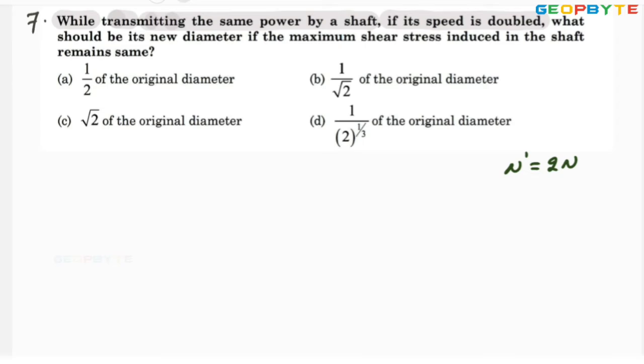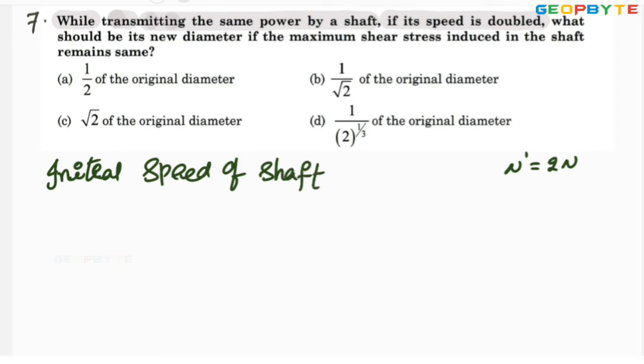That means the initial speed of the shaft is equal to n, and the final speed of the shaft is equal to n dash, that is equal to twice the n. That is the condition which is given.